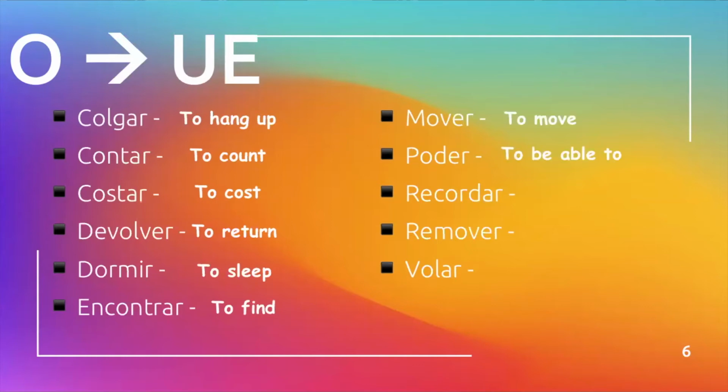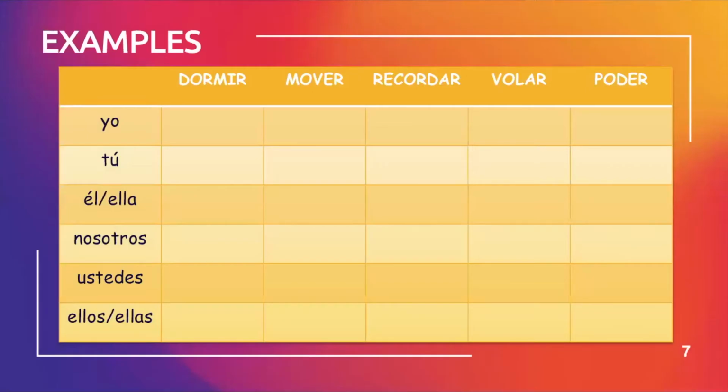Poder, to be able to. Recordar, to remember. Remover, to remove. And volar, to fly. All of these are O to UE stem change verbs. So pause the video and complete the chart using the examples provided. Once you've filled out the chart, unpause the video and check your answers.